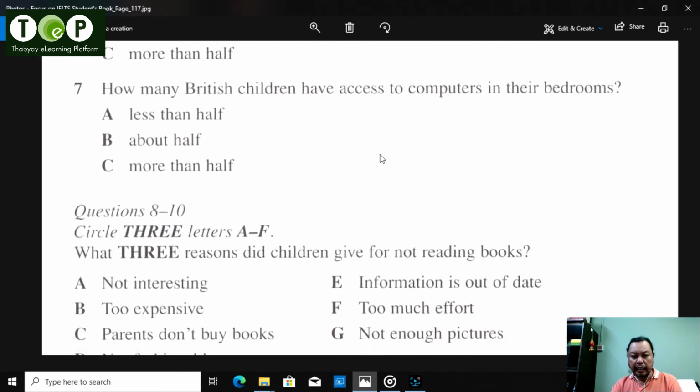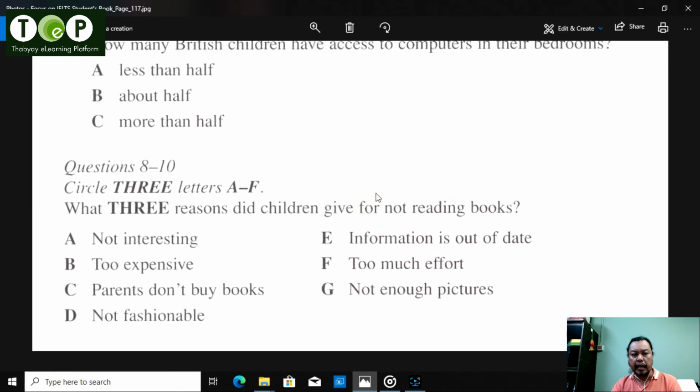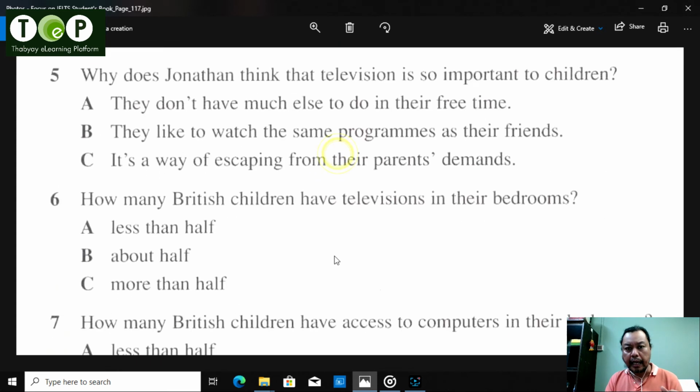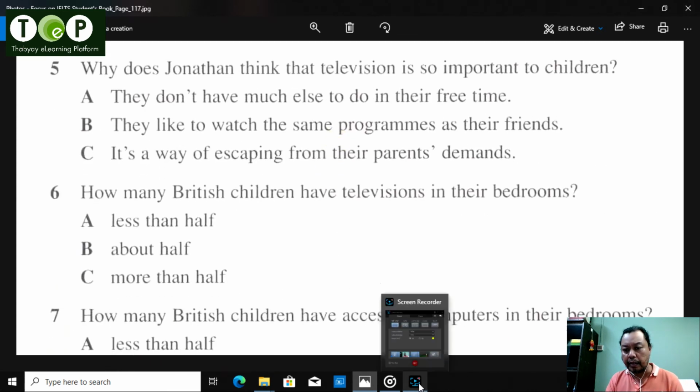Okay, and finally, question number 8 to 10. Circle the 3 correct answers. What 3 reasons did children give for not reading books? They don't read books. Why not? Not interesting, too expensive, parents don't buy books, not fashionable, information's out of date, and too much effort and not enough pictures. So you've got to choose 3 of them. Okay, so now let's listen to that, shall we?